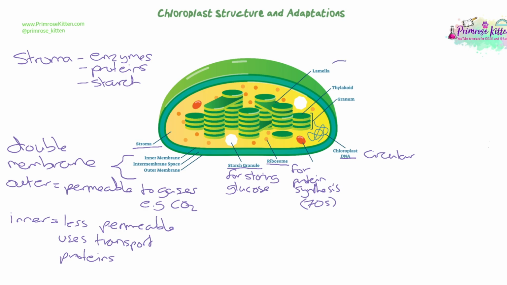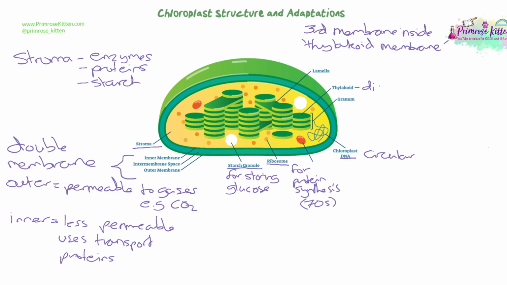Then what we're going to look at lastly is the other type of membrane. There's actually a third type of membrane. So there's the inner membrane, the outer membrane, and then this third type of membrane is actually the construction of these disc shapes that you can see inside the chloroplast. Much like you have the folds, the cristae, inside a mitochondria, we have our own membrane inside the chloroplast that's folded in or structured in a specific way. It's known as the thylakoid membrane. All of the structures you see inside are made of this thylakoid membrane, and the membrane itself is what contains the photosynthetic pigments that do the absorption of the light.